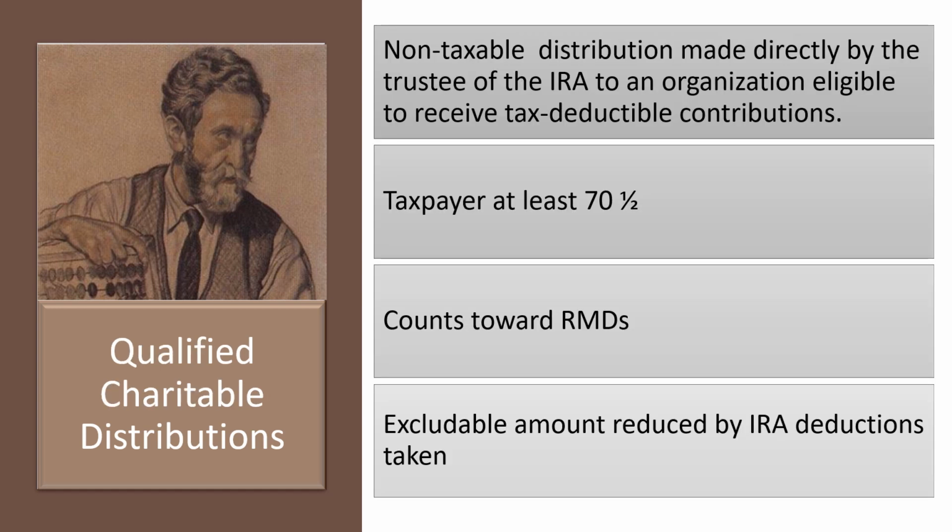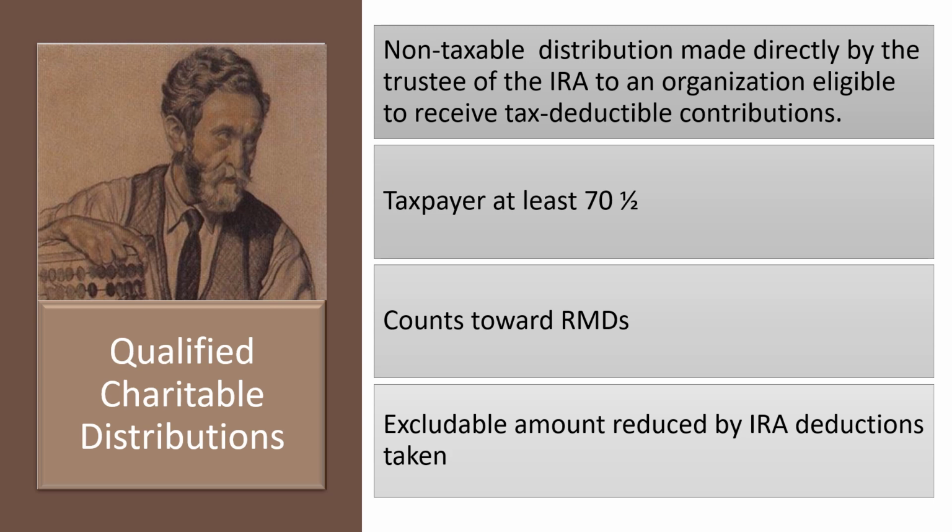Qualified charitable distributions, or QCDs, are non-taxable distributions that are made directly by the trustee, or the organization that holds the account, to an organization that is eligible to receive tax-deductible contributions, like a 501(c)(3) charitable institution. The taxpayer needs to be at least 70 and a half to do this.